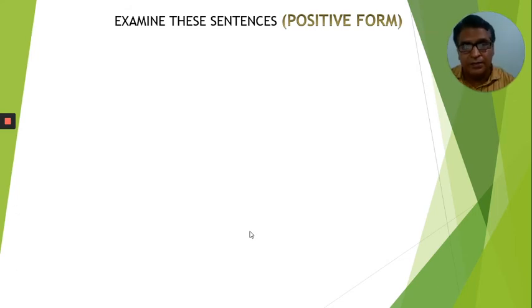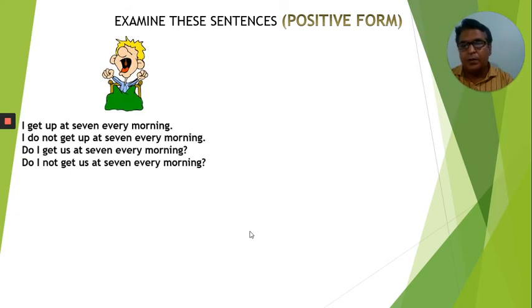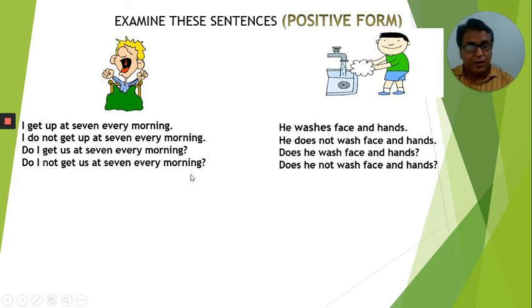Let us see some examples. I get up at 7 every morning. I do not get up at 7 every morning. Do I get up at 7 every morning? Do I not get up at 7 every morning? He washes face and hands. He does not wash face and hands. Does he wash face and hands? Does he not wash face and hands?